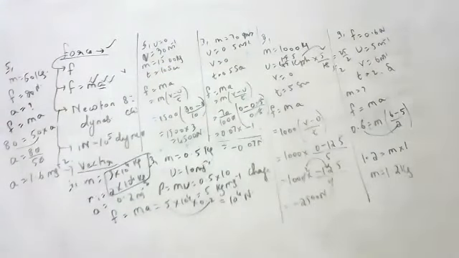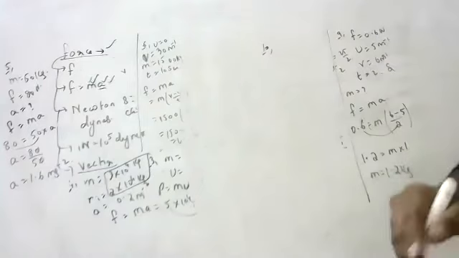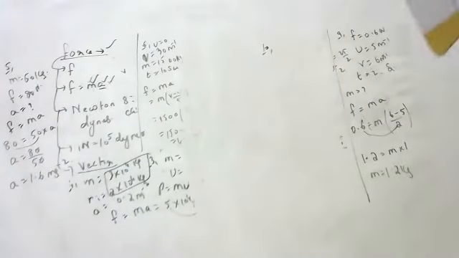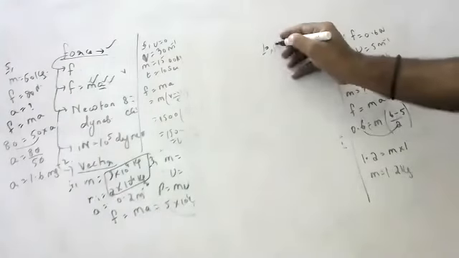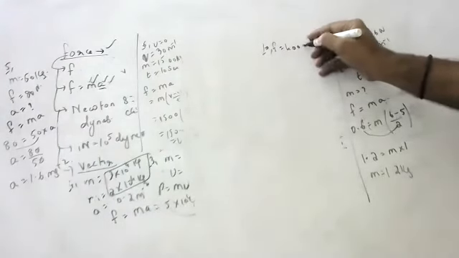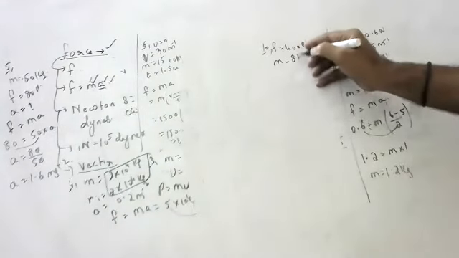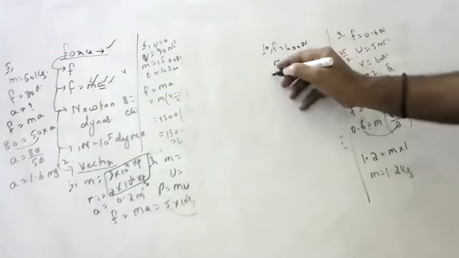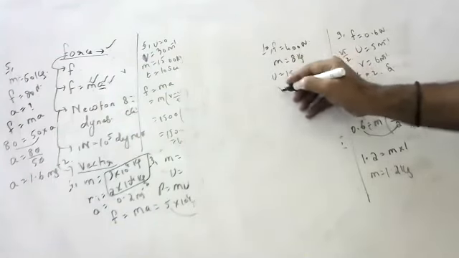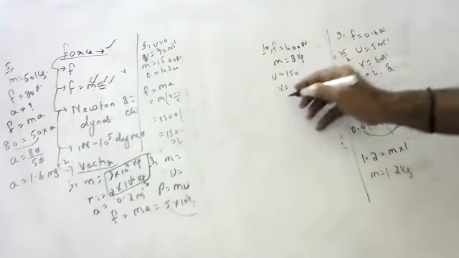Next, Neeraj. Yes, sir. Okay, Neeraj, you can tell us. For how much time should a force of 400 Newton be exerted on a body of mass 8 kg so that its velocity changes from 150 to 300? In how much time?